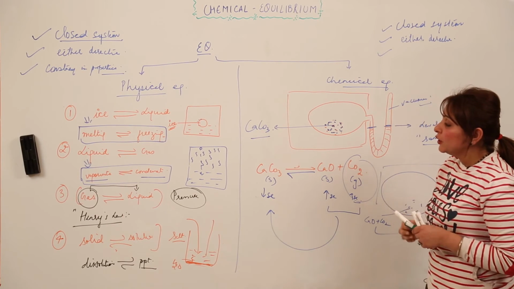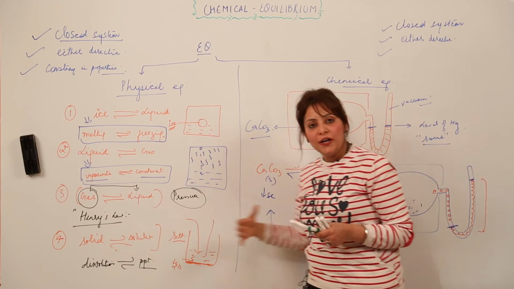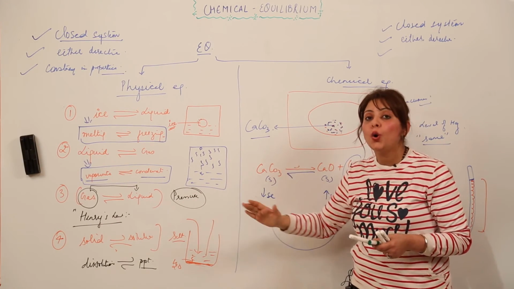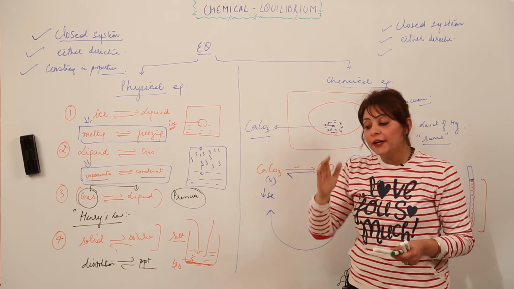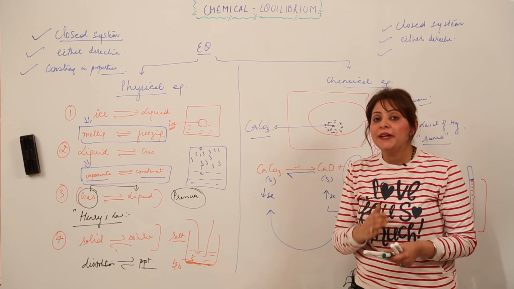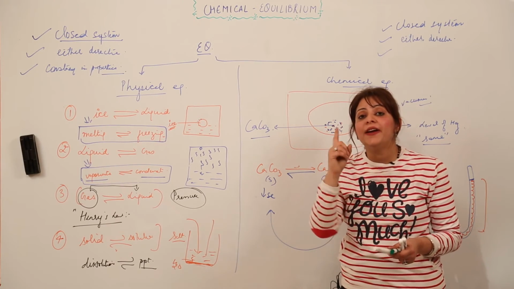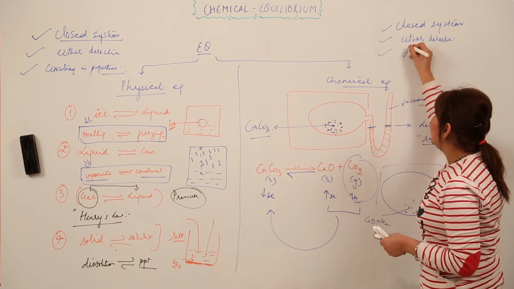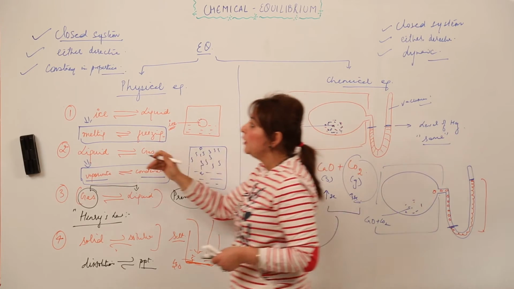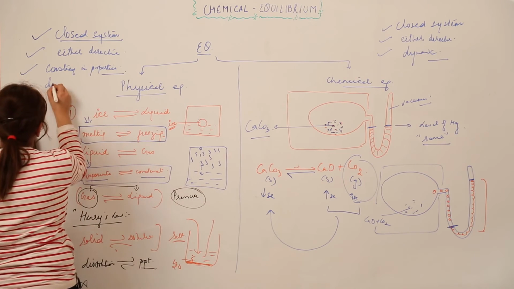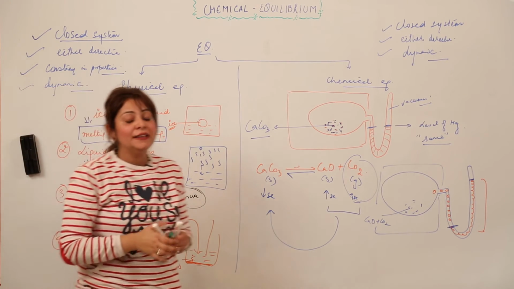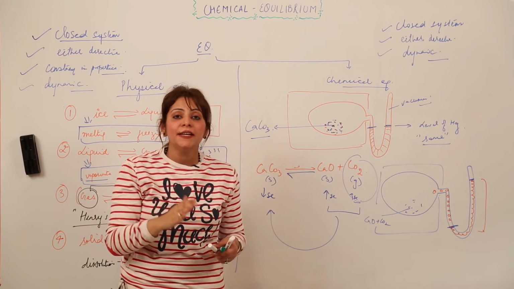And what do you observe in this case? Has the reaction stopped taking place? No, it was still taking place. At equilibrium also the reactions were going on, but only the rate became constant. So this is a very important property, that the equilibrium is dynamic in nature. Whether it is chemical equilibrium or physical equilibrium, equilibrium is always a dynamic state, that is, the reactions are taking place.